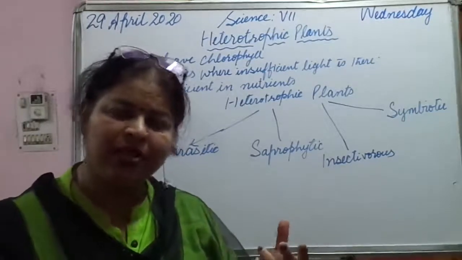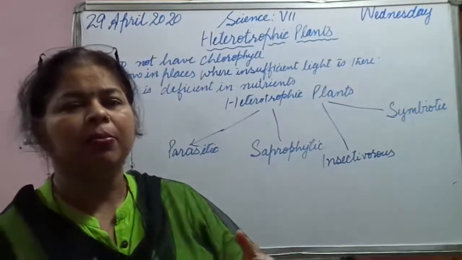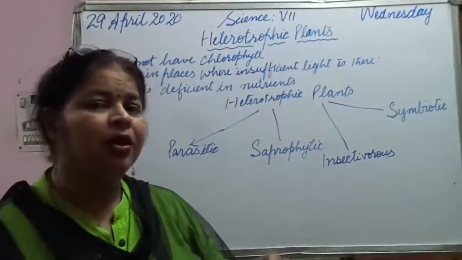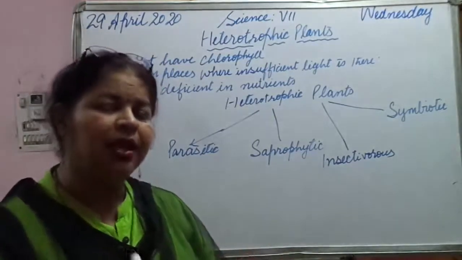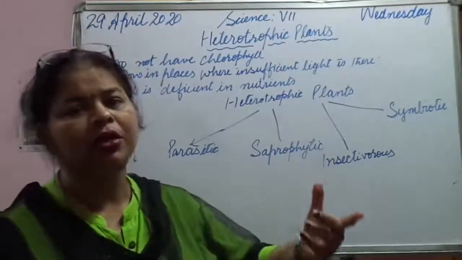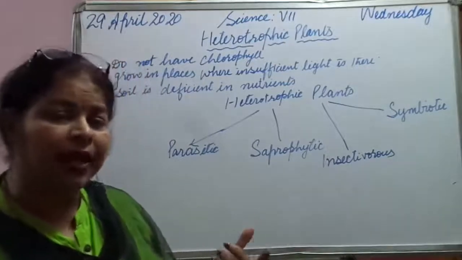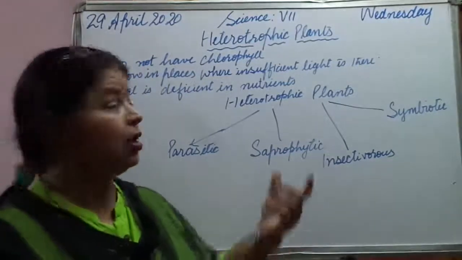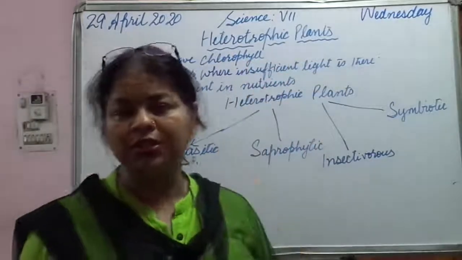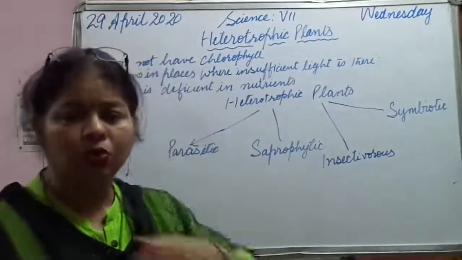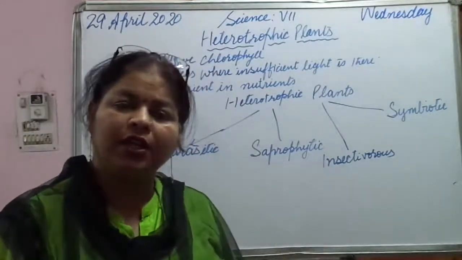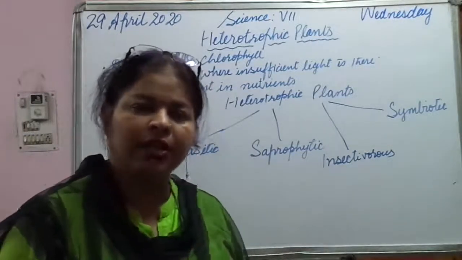Photo means light, synthesis means to combine, meaning food is formed when carbon dioxide and hydrogen from water combine to form sugar. So if light is not there, or chlorophyll is absent, then no photosynthesis will take place. So to derive its food requirement, what will the plant do? It will take it from other organisms.